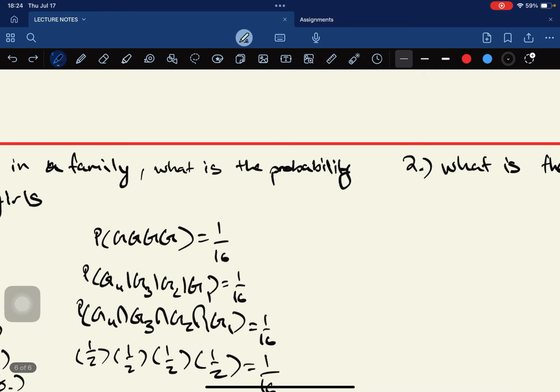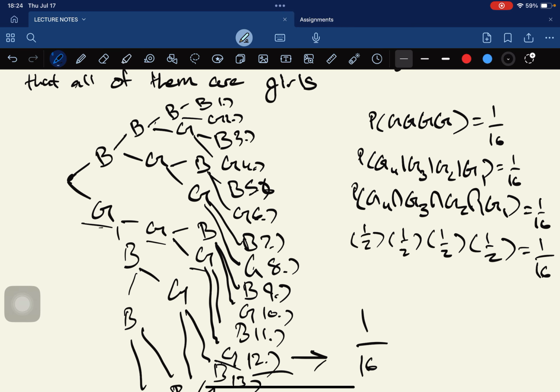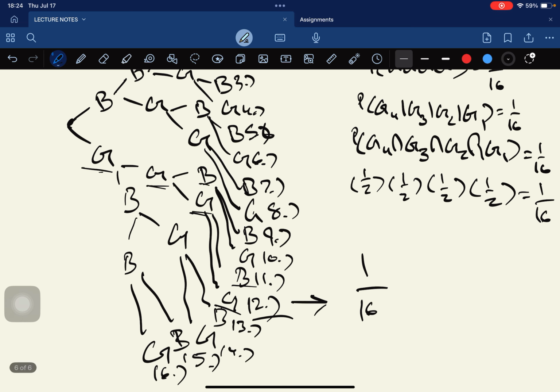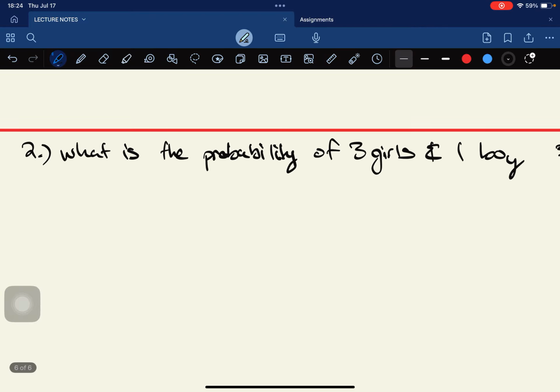So if you go back to the tree that I made, the bad tree, three girls and one boy, right? Let's say there's one girl right here, two girls right here, three girls, and then boy. That's one. One girl, two girls, two girls, and then boy, and it will add up to 4/16. So if you count them properly, it will be equal to 4/16.